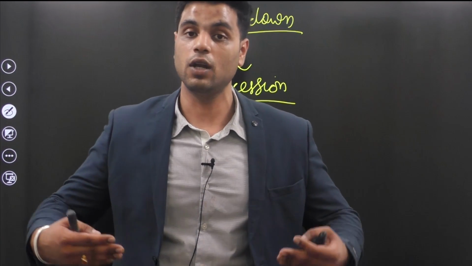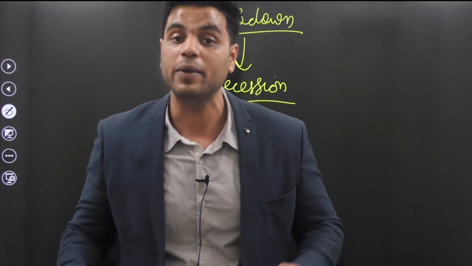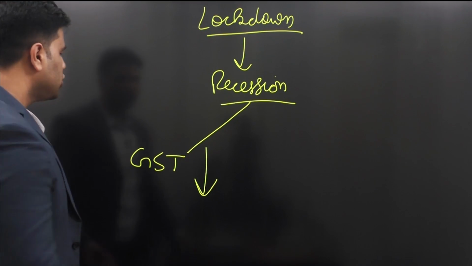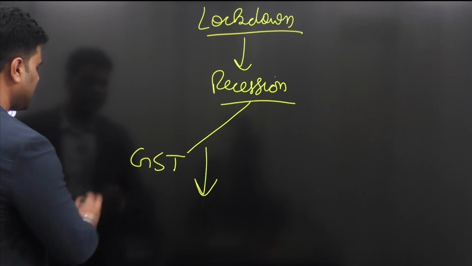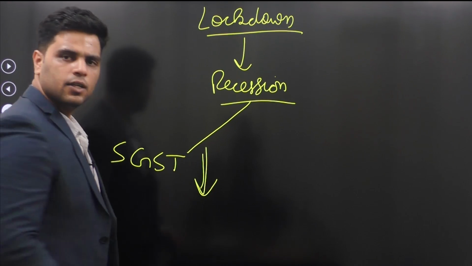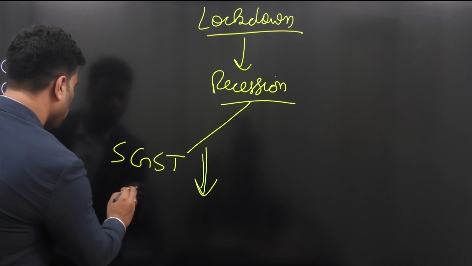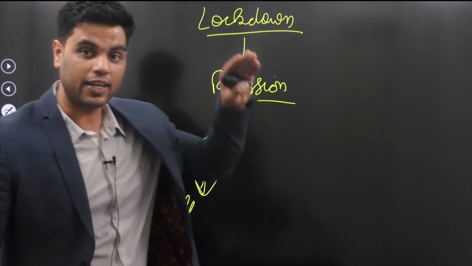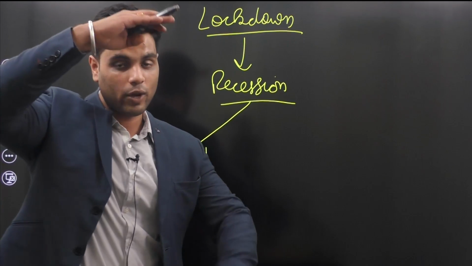So there were little amount of goods and services that were being traded. Hence, GST revenues fell. And GST revenues fell, it's but natural that SGST, state GST revenues also fell. So in a sense, shortfall increased during this time, because SGST revenues fell, right? So shortfall would have increased.